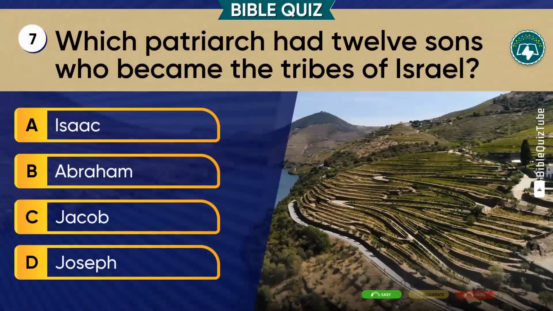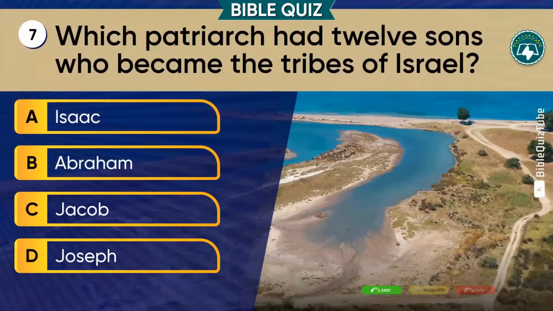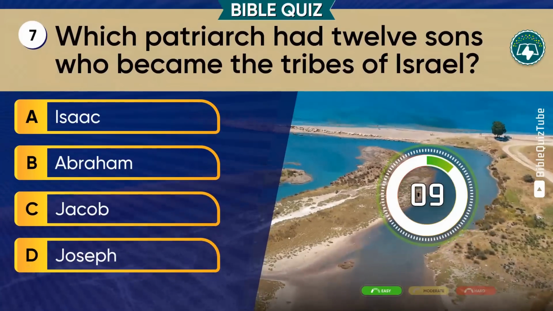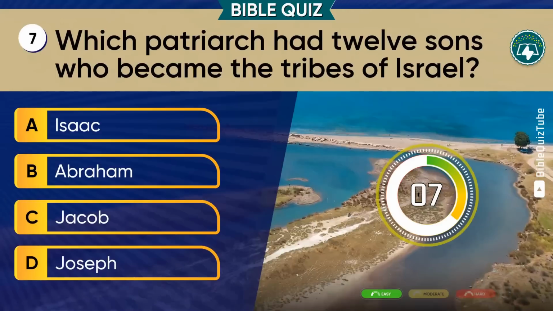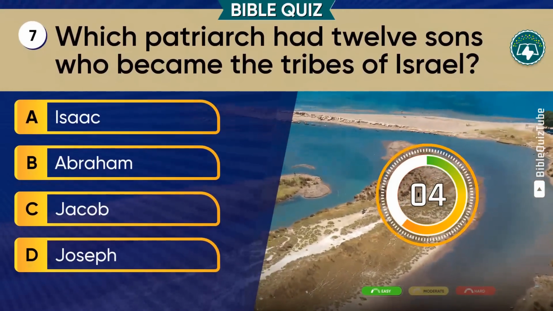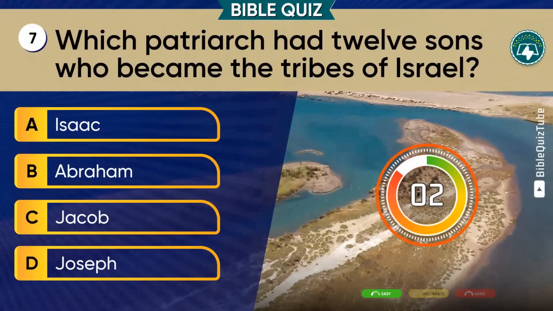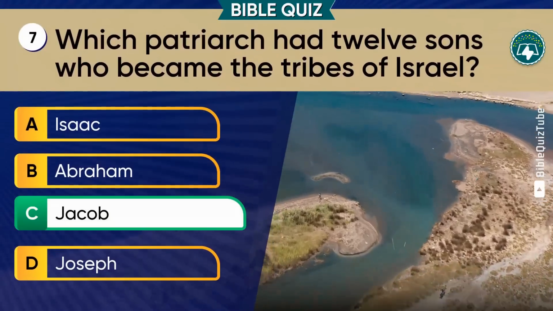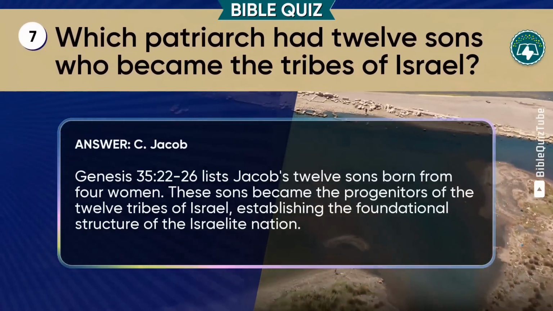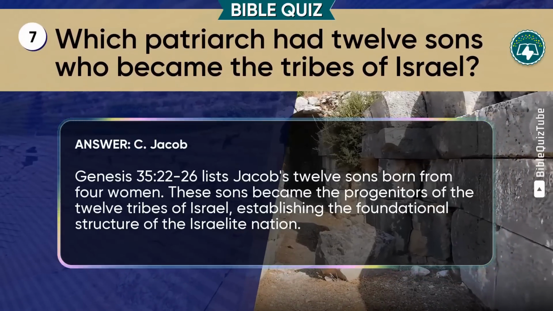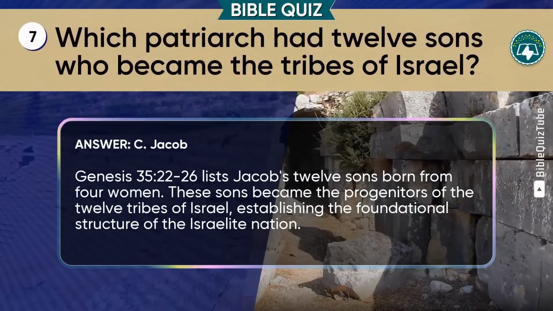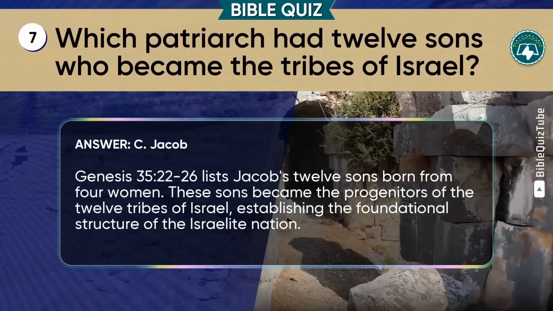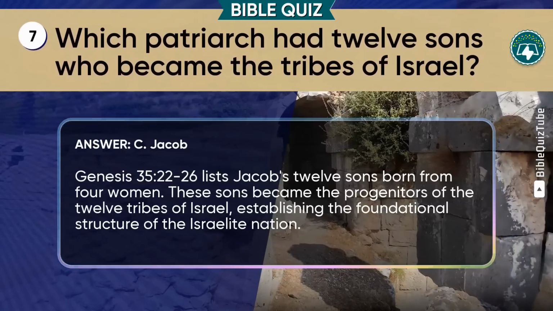Question 7. Which patriarch had 12 sons who became the tribes of Israel? A. Isaac. B. Abraham. C. Jacob. D. Joseph. You got it correct, C. Jacob. The explanation. Genesis chapter 35 verses 22 to 26 lists Jacob's 12 sons born from 4 women. These sons became the progenitors of the 12 tribes of Israel, establishing the foundational structure of the Israelite nation.